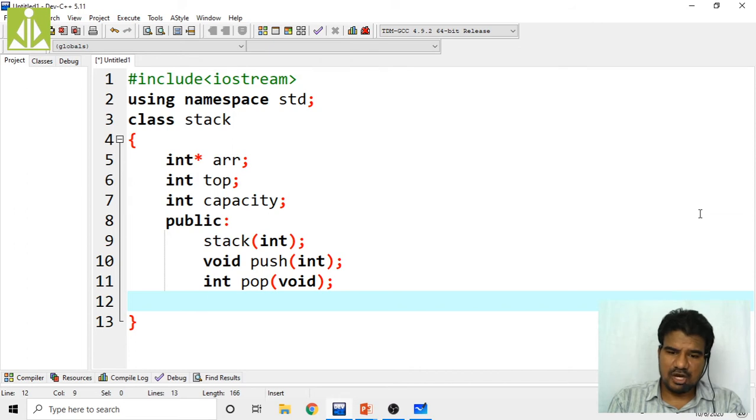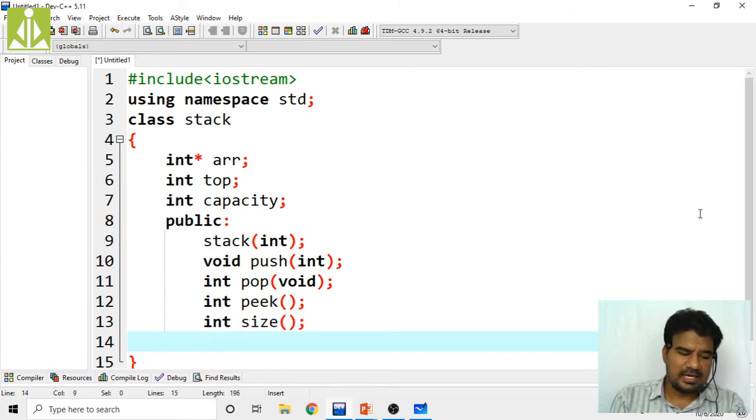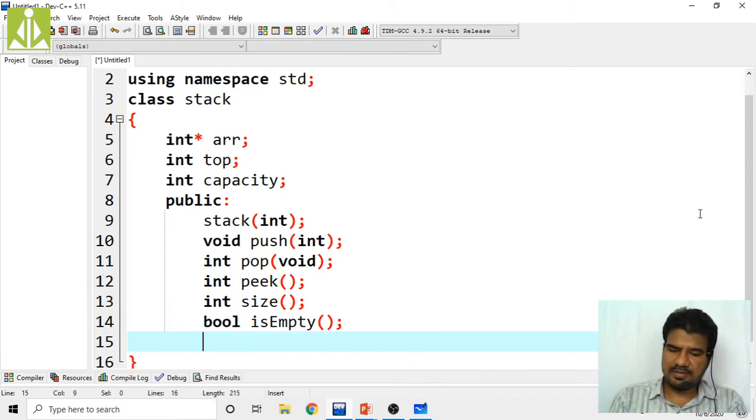So next is the peek operation. The peek operation will also return the top value. As we are developing an integer stack, it will return an integer value. Okay, then checking the size, it is always going to be an integer value only. Then checking whether my stack is empty or not, that is the isEmpty function. Then checking whether my stack is full or not, isFull.